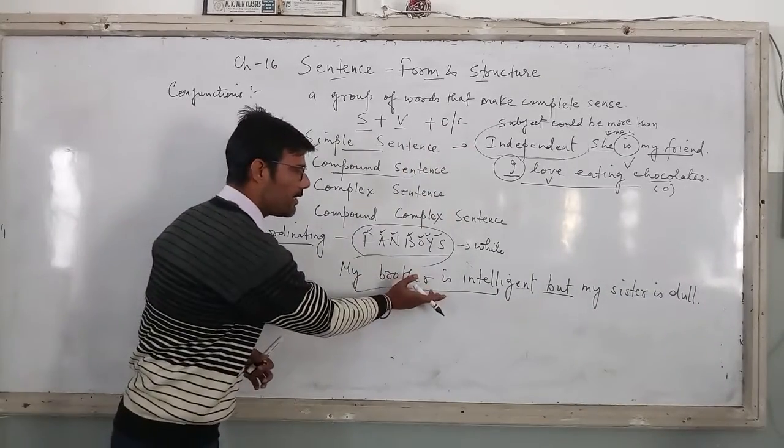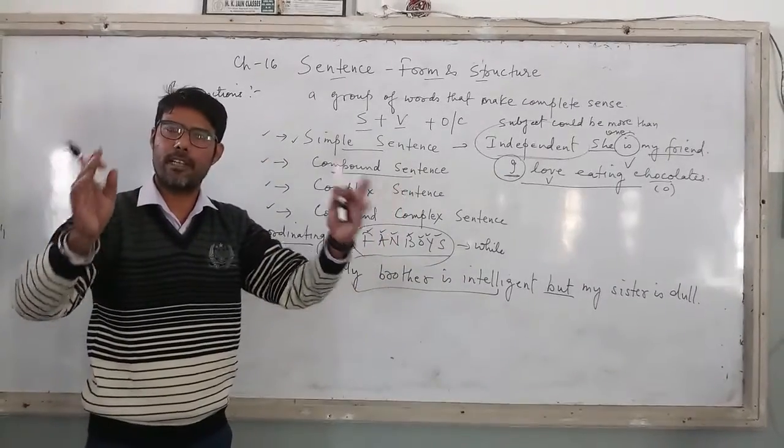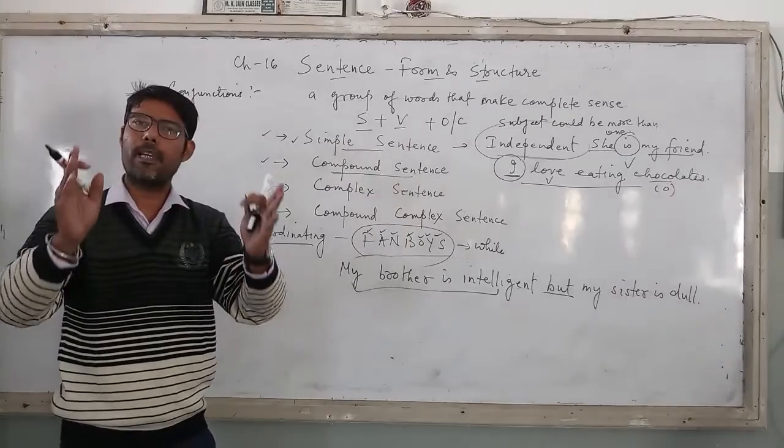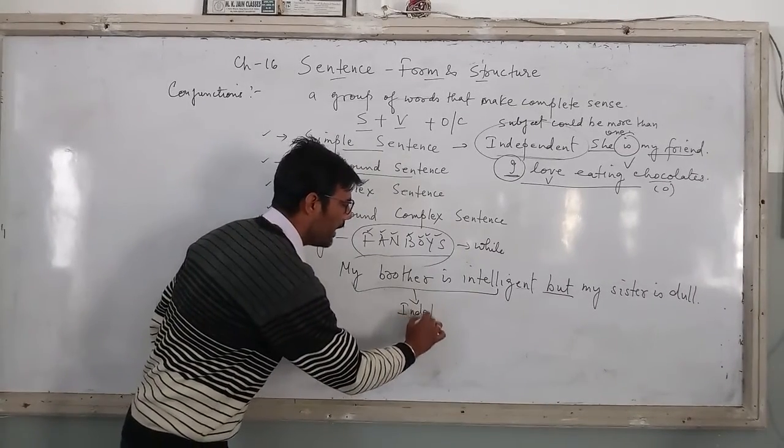Now these two sentences, if I am analyzing: my brother is intelligent, one sentence giving a clear meaning; my sister is dull, again it is giving me a clear meaning. Means both the sentences are independent by nature.